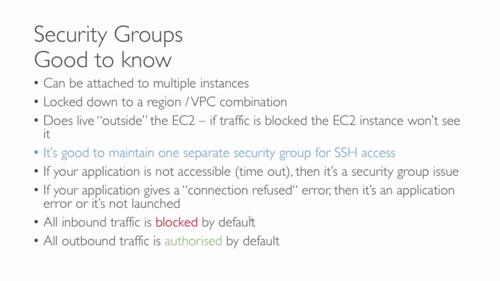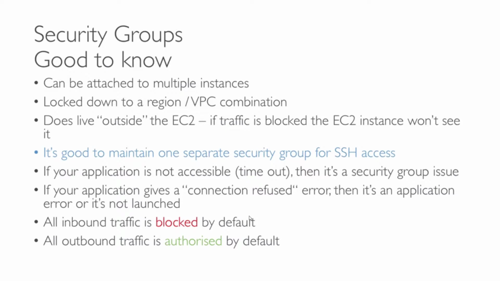A connection refused error only comes when the traffic is able to reach the EC2 instance, but the service hosted on that particular port is not able to reply to the request. So these are the two different scenarios where you can find whether the issue is with the security group, or with your application or the service hosted on a particular port.